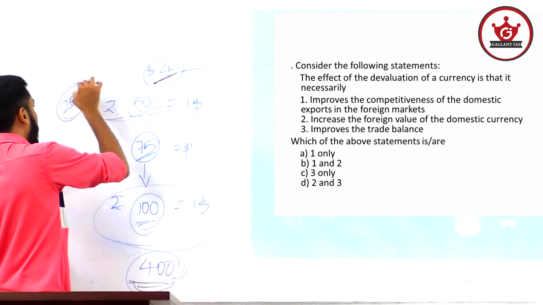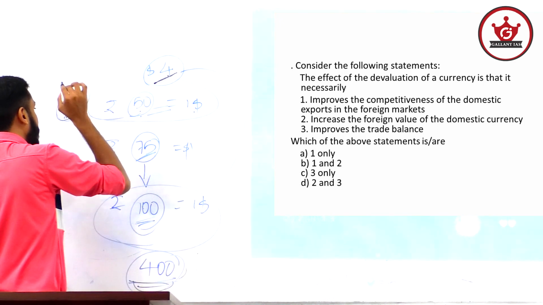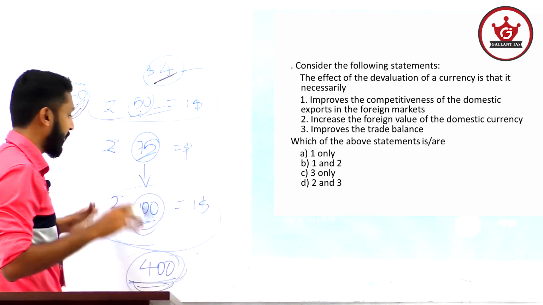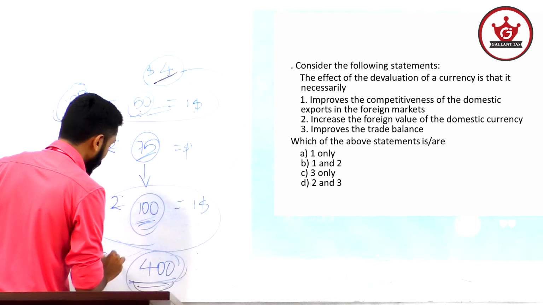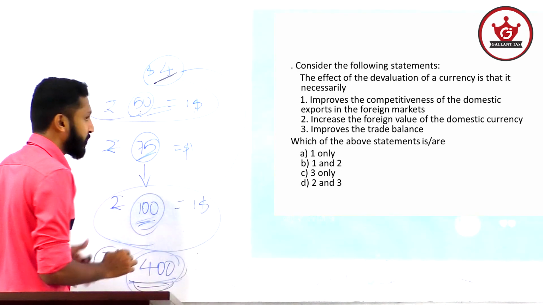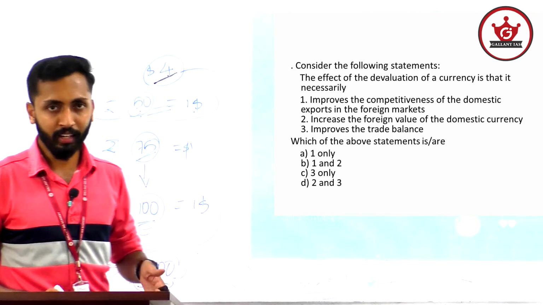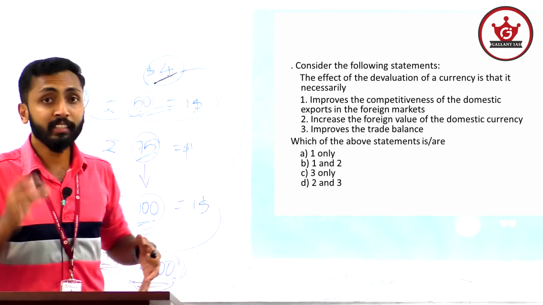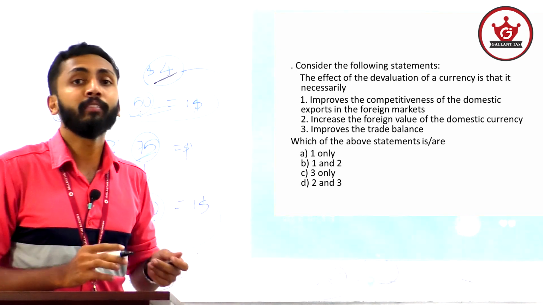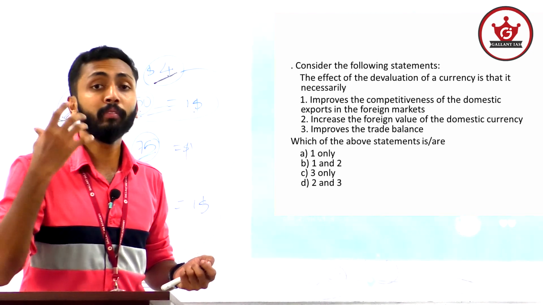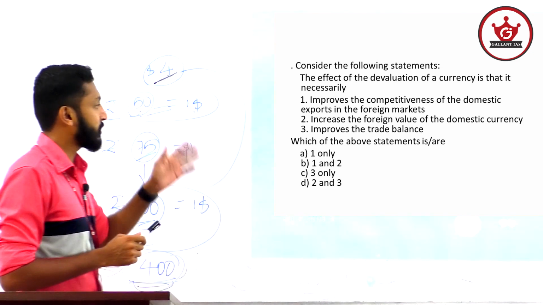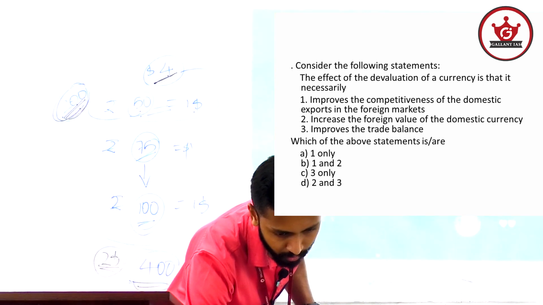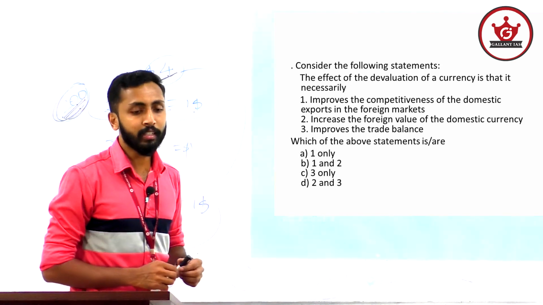Why? Because my cost of production is taking place in India and there it is 200. So I just need 200, but in dollars that is just $2. So I can sell this pen for just $2 in America. Okay. So that will make this product competitive. If there is a decrease in the price of a commodity, the demand will increase. It will become more competitive. So the first statement is correct. Then second, increase the foreign value of the domestic currency.